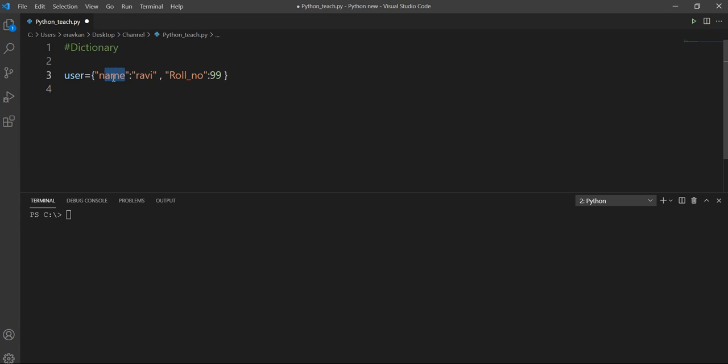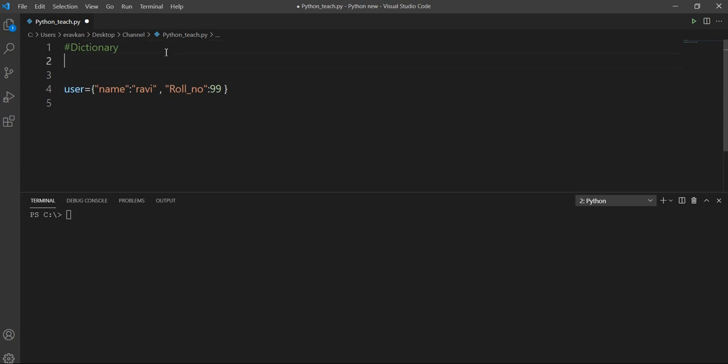This is key and this is value. So key and value are separated by the colon. So this is roll number, and this is the value of my roll number. So in this way, I can store my data in key value pairs. This seems more meaningful. Like this is my key name and its value is Ravi. My roll number is the key and its value is 99.